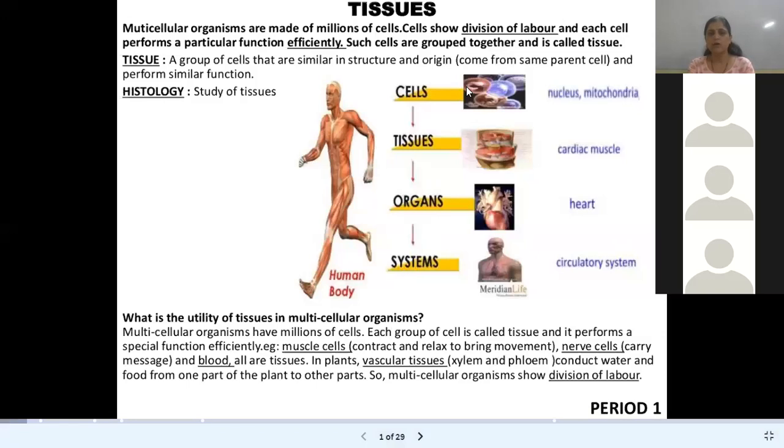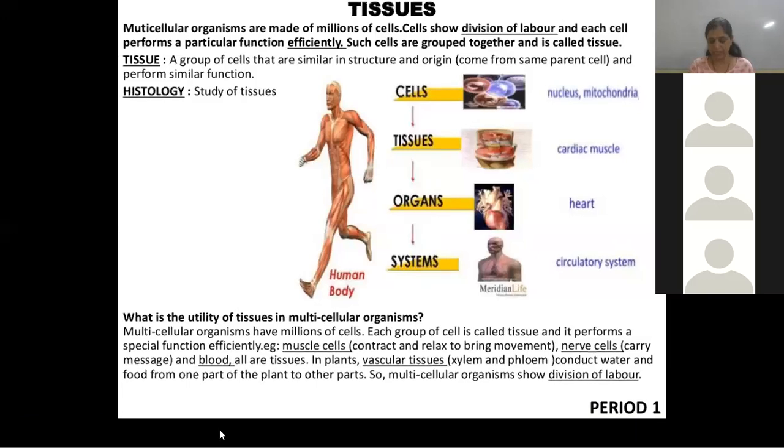So yesterday we discussed the cell. In the human body, the cell is the basic unit of life. The cell is called the structural, functional, fundamental unit of life. A group of cells which perform a similar function is called a tissue. A group of tissues is called an organ. A group of organs is called an organ system. And organ systems are present in the organism.